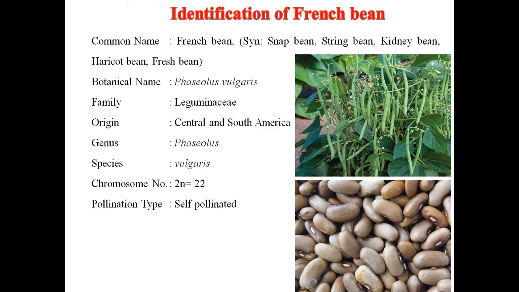Chromosome number of French bean is 2n is equal to 22. Pollination type, it is a self-pollinated crop. You can see the pods as well as seeds of French bean.